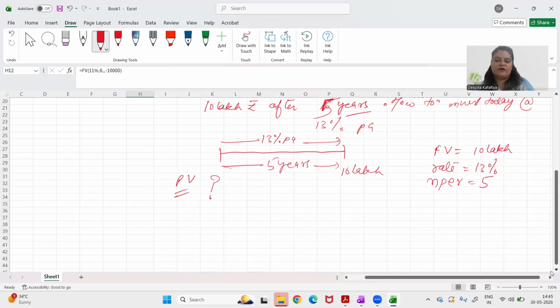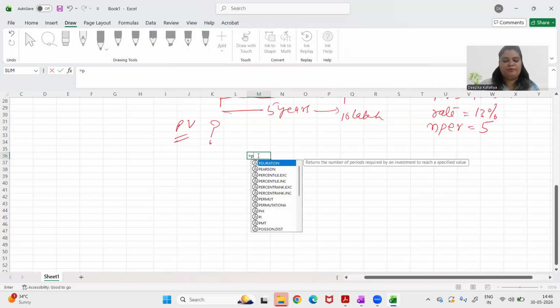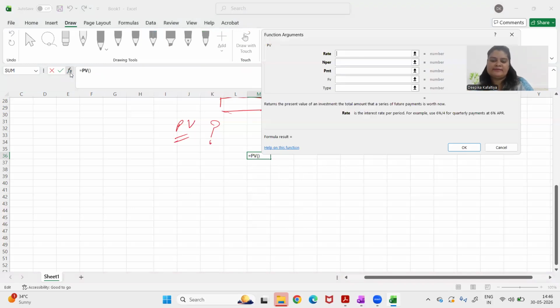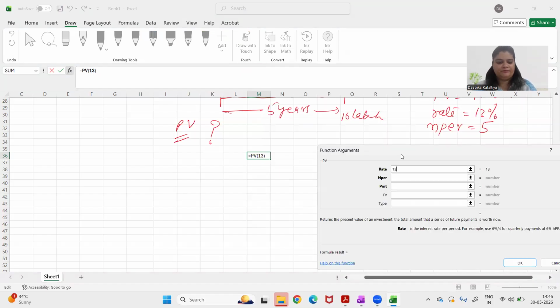So let me go back to the formula. Again, this also I'll tell you in two ways. One is the formula and one is the Excel function. So if you want to do it through the Excel function first, go and write equal to PV, what I'm trying to find out this time. I'll click tab or bracket open. I'll go to FX. Again, it's asking me some values. What is your rate? My rate for this question is 13% per annum.